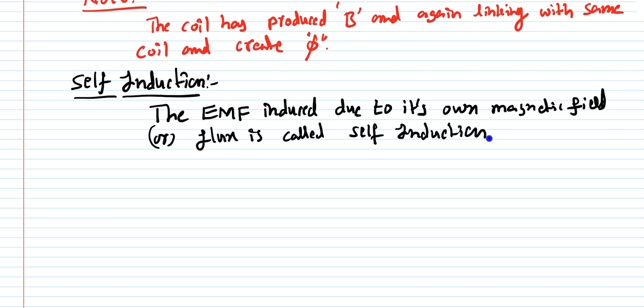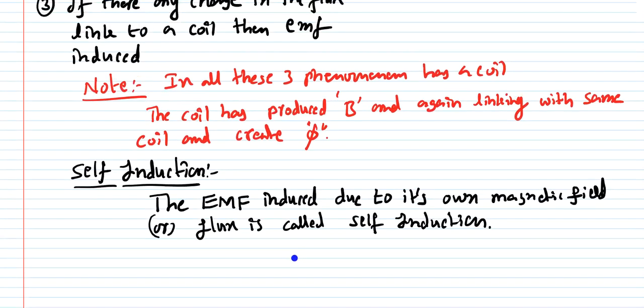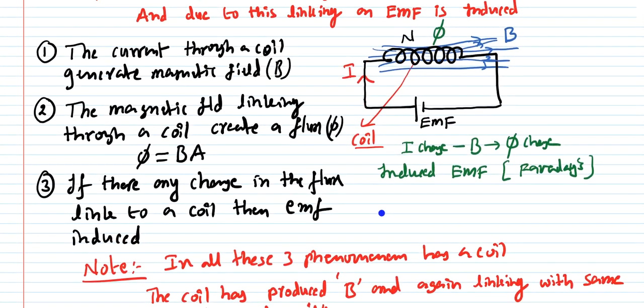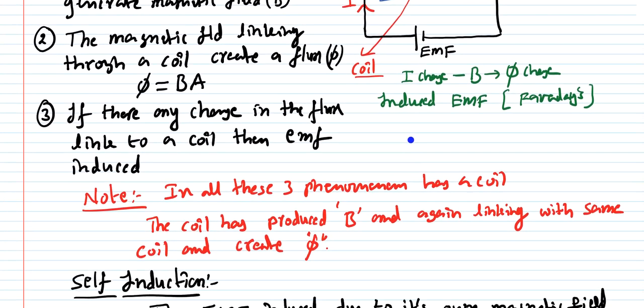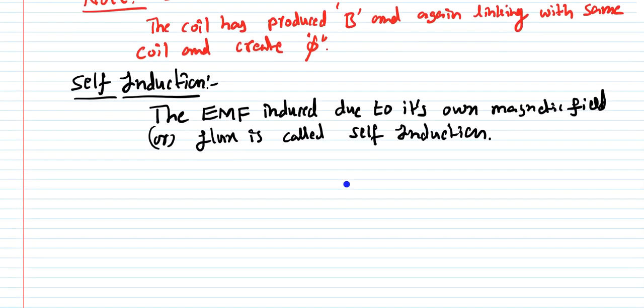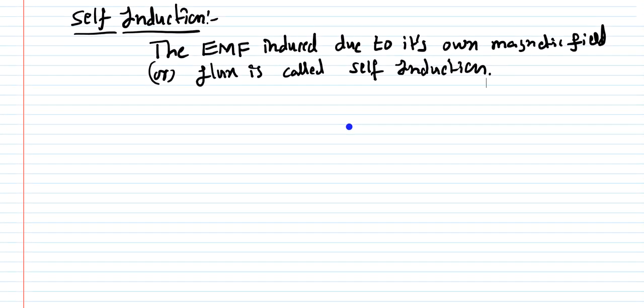What is meant by self-induction here is, as this coil is producing this magnetic field or magnetic flux, due to this magnetic field and magnetic flux, again this coil is linking with itself and it is inducing the EMF. So that is the phenomenon, and it is called self-induction.